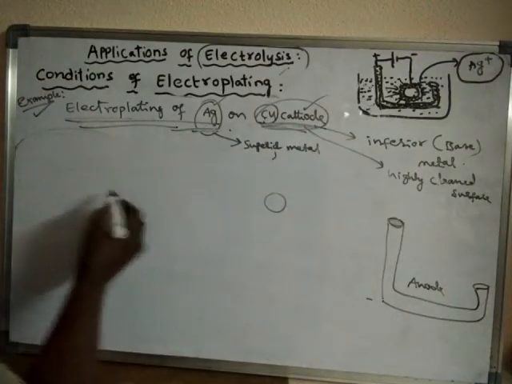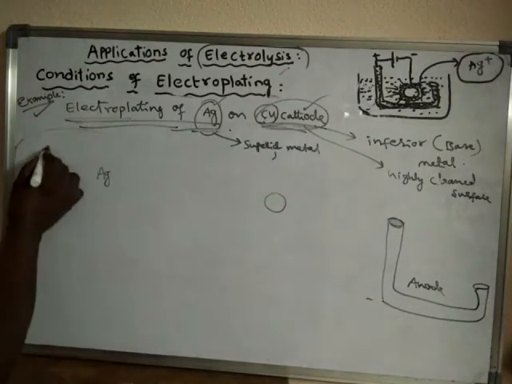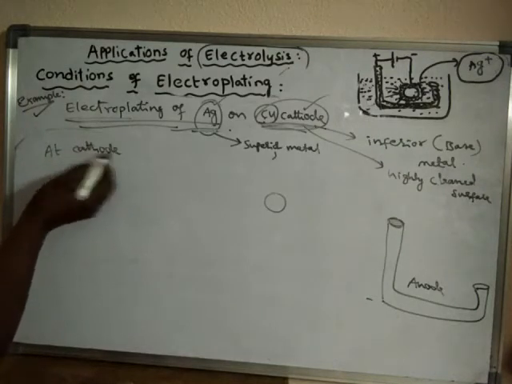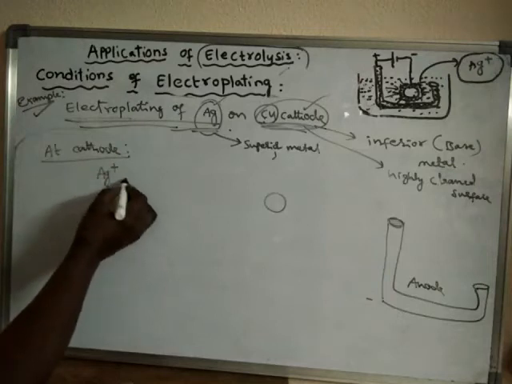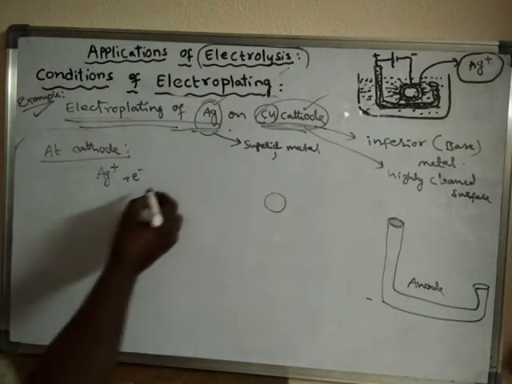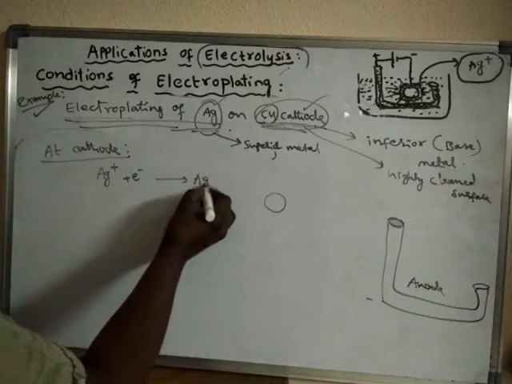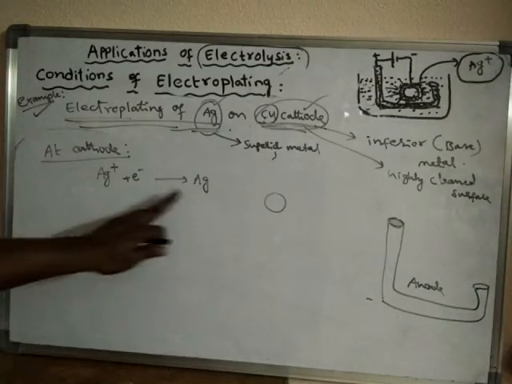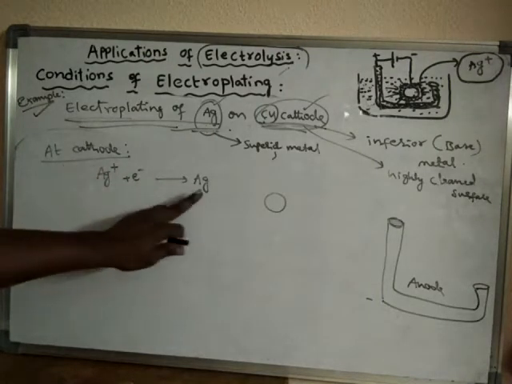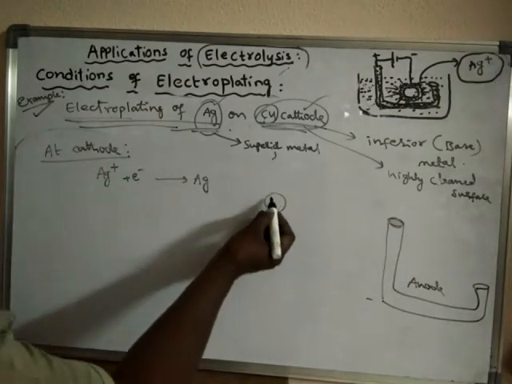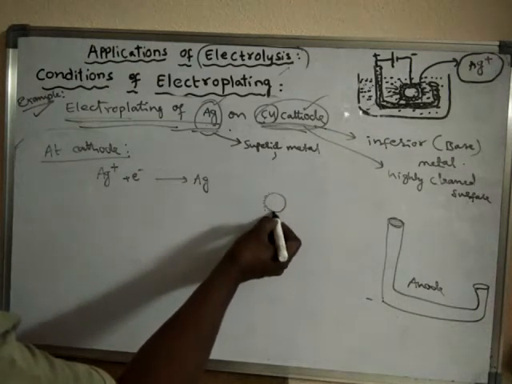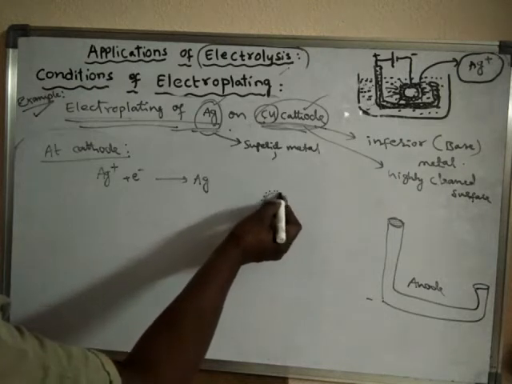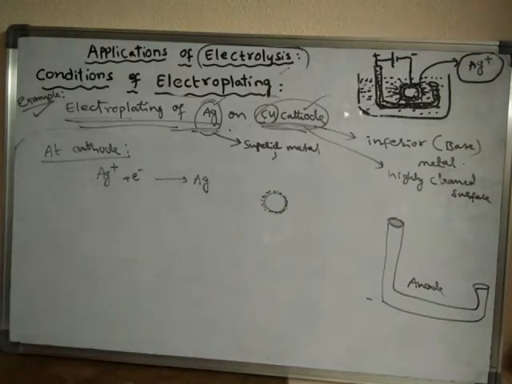That means the silver ions will take electrons from the cathode and convert into neutral silver atoms. So silver ions are discharged at the cathode, and these silver atoms formed at the cathode get deposited on the clean surface of the cathode.